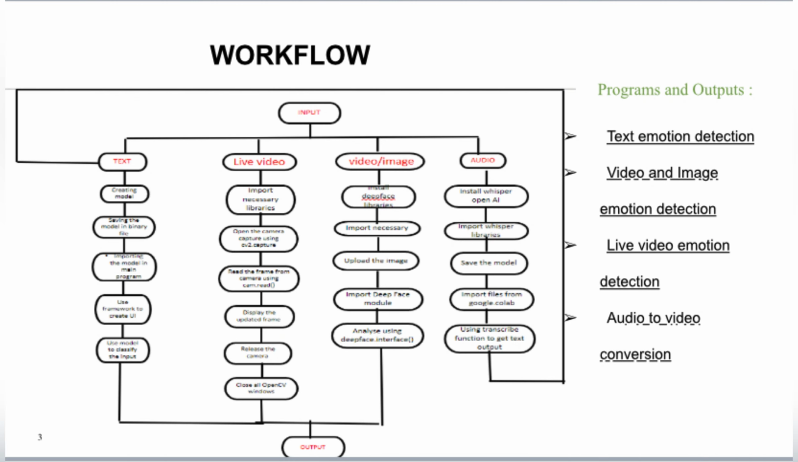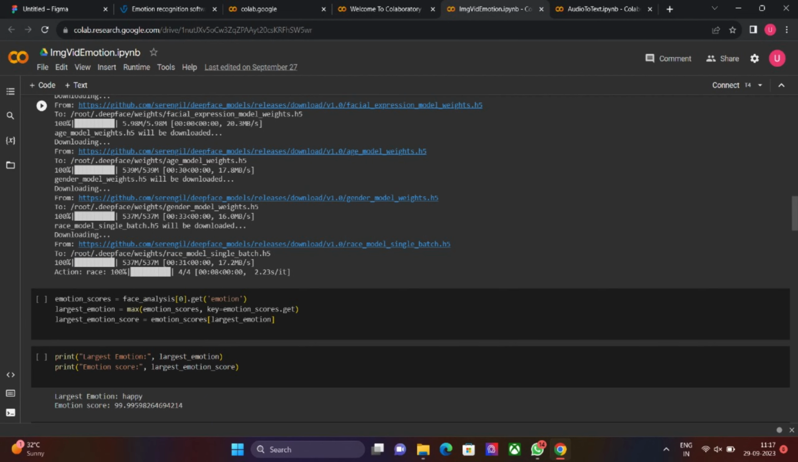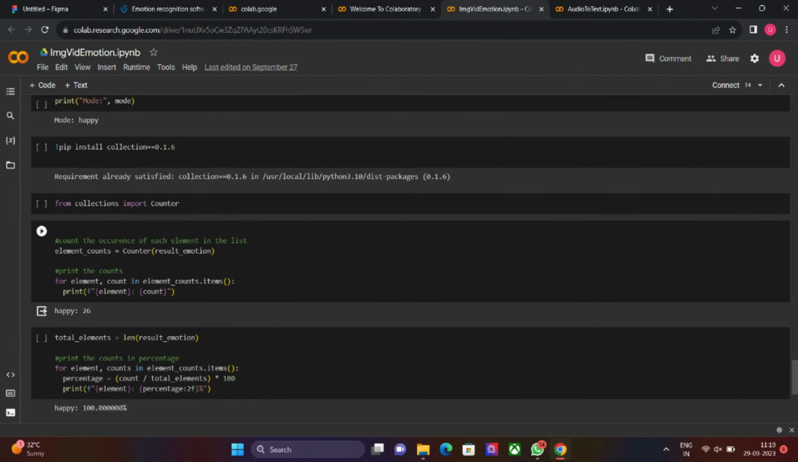Now, for the video or image, we are installing the deepface library and importing the necessary libraries for this video or image post, and uploading the image from Google Colab. Now importing the deepface modules, after which we analyze using the DeepFace analyze function, which produces the output, and this is the output for the video or image.